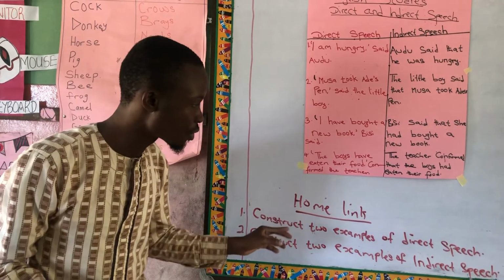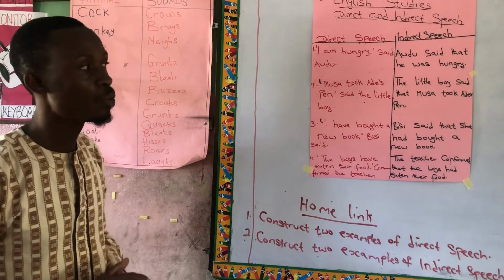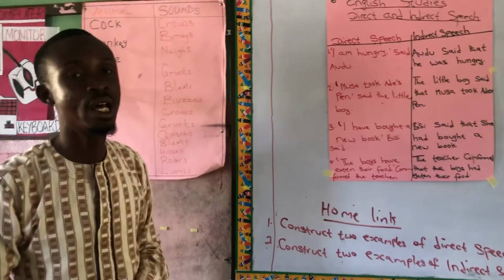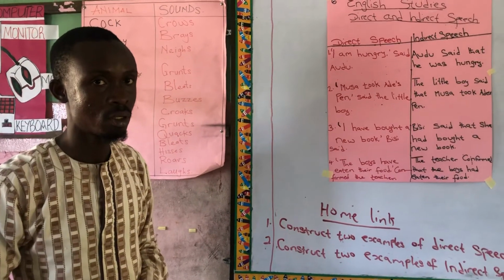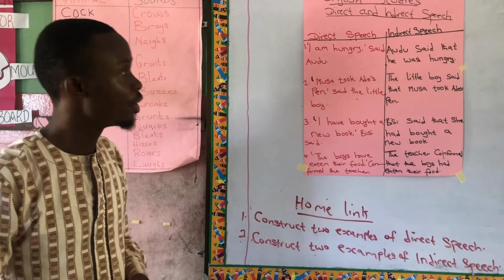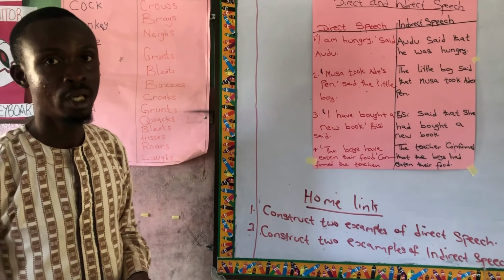When you are done constructing examples of direct speech, you will now also construct 2 other examples of indirect speech. Those are the little things you are simply going to do. I believe this explanation is clear.